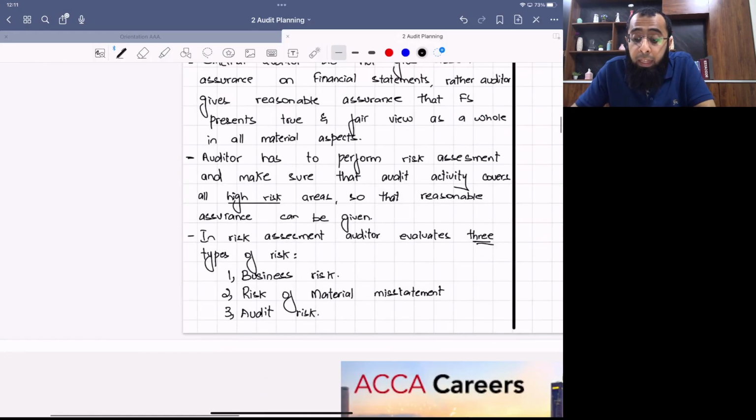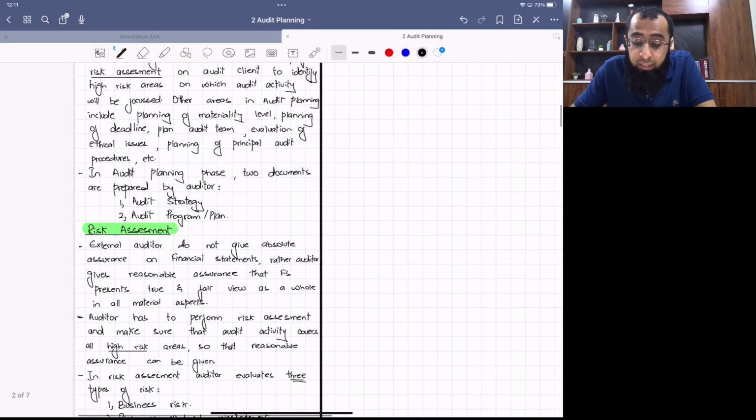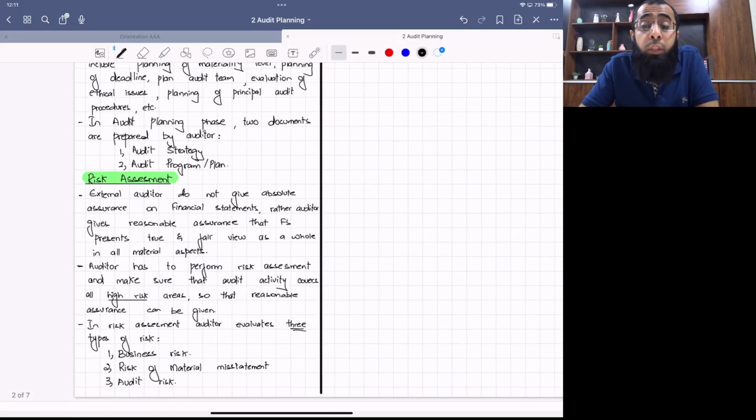Now, what do you mean by inappropriate audit opinion? For example, if there are any issues which the auditor identifies, that okay, I will face these issues during the audit activity, so these are the audit risks which can affect his audit opinion. These can include first year of audit. We are doing a first time audit of this client. So this is an audit risk. It creates an exposure that it can lead to an inappropriate audit opinion.